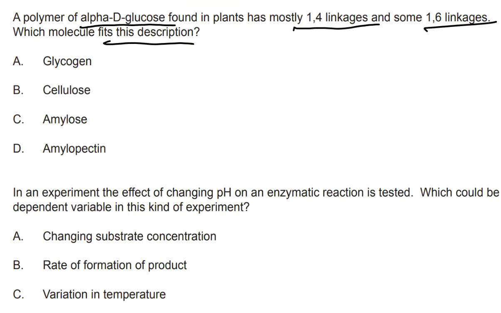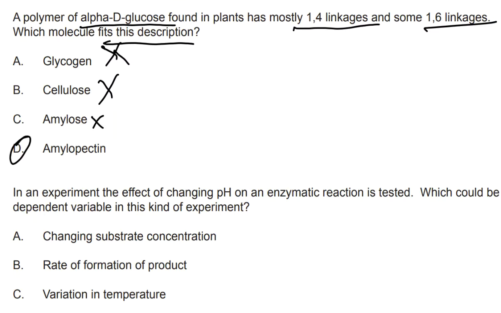So first of all, we know that it's also branched, right? Because it says that we have 1,4 linkages and 1,6 linkages. So because we have these different linkages, it's going to be branched. So I know that cellulose can't be the answer because there are two different types of linkages. Glycogen cannot be the answer because we're generally dealing with a plant cell. And amylose is not going to be branched in the 1,4, 1,6. So it's going to be amylopectin, which is our answer.